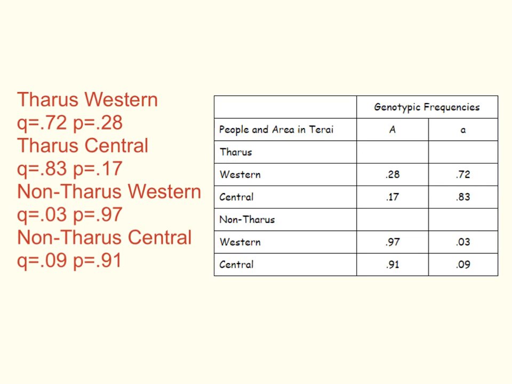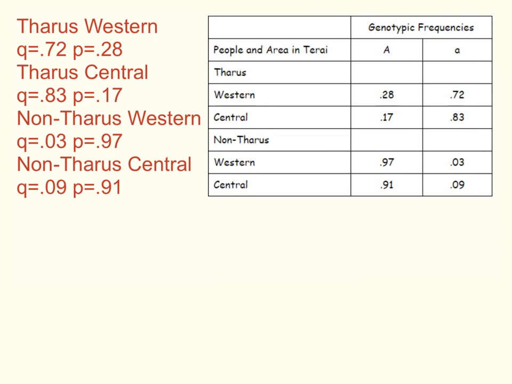Now let's compare the allelic frequencies that we calculated here on the left with what they actually calculated in the experiment. If you look closely, you can see that they're all exactly the same. For the Tharu Western population, a p-value of 0.28, q-value of 0.72. The Central Tharu, q-value 0.83, p-value of 0.17. The non-Tharu Western, q-value of 0.03, p of 0.97. And then finally the non-Tharu Central, a q-value of 0.09 and a p-value of 0.91. And so our calculations are exactly the same as what they calculated in the lab.